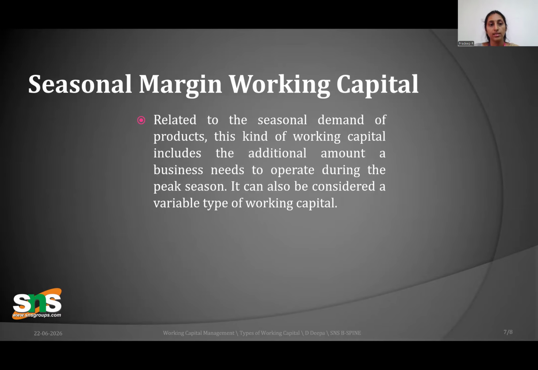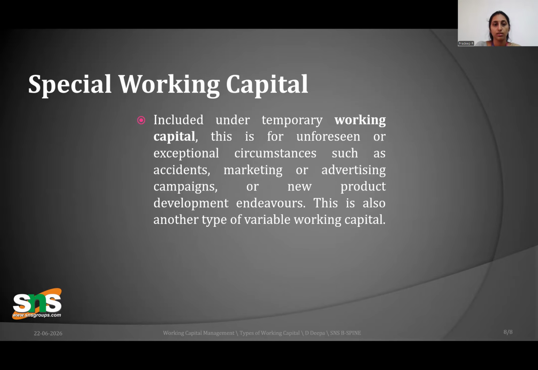And next, seasonal working capital. What is this? Any kind of products or commodities vary from season to season. Sometimes the season will be at its peak, or sometimes it will be at a very down stage. Based on that, your working capital requirements will be high sometimes and low at other times.